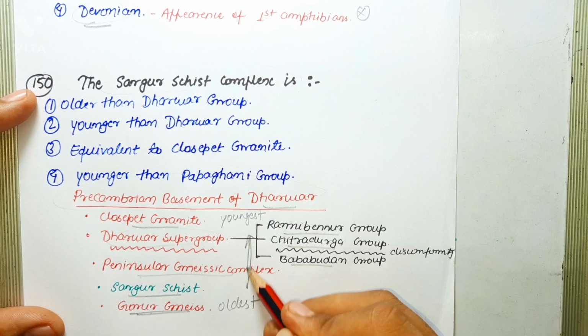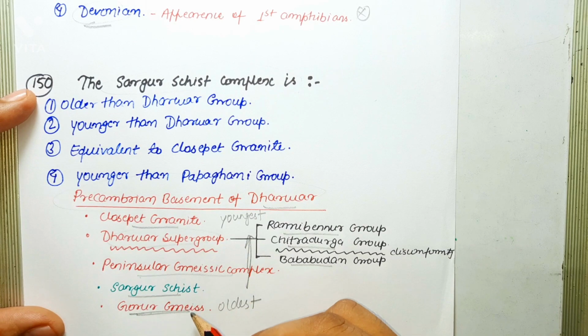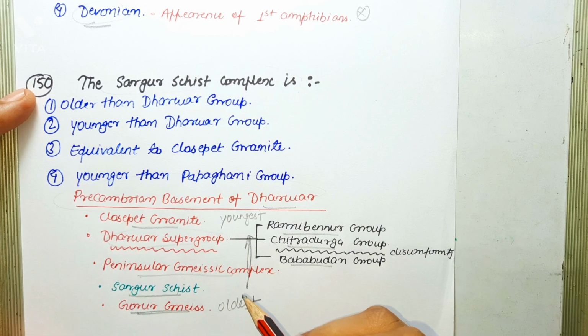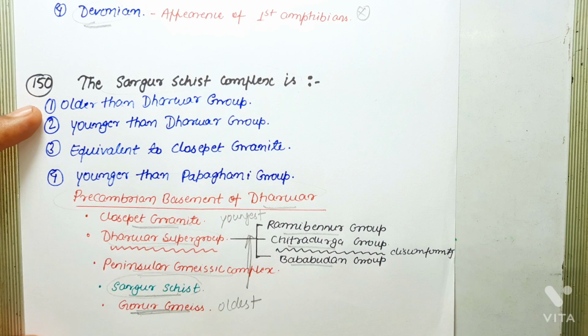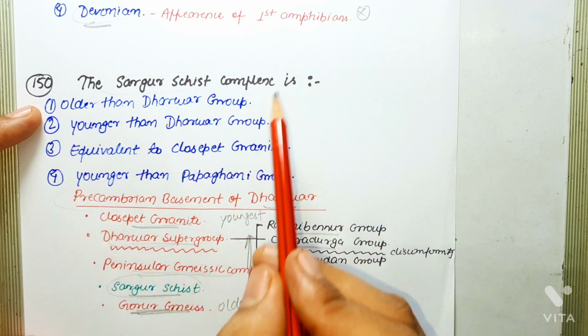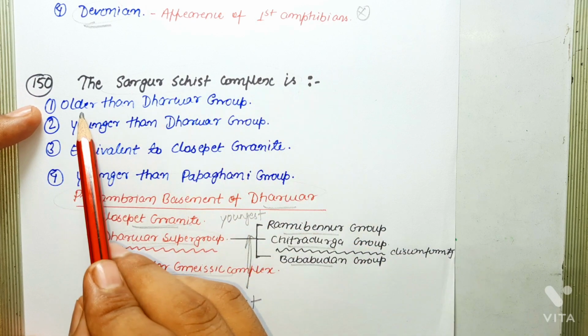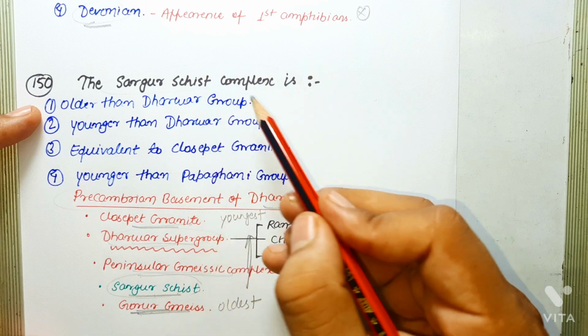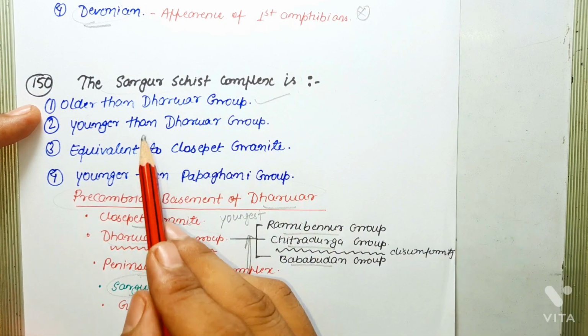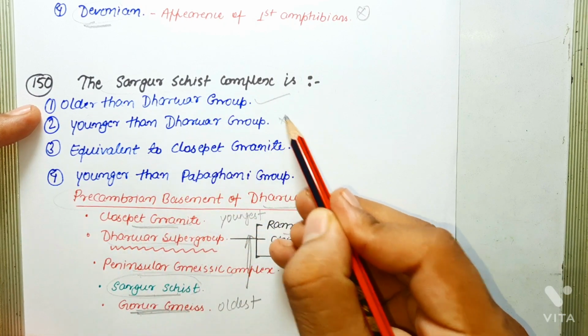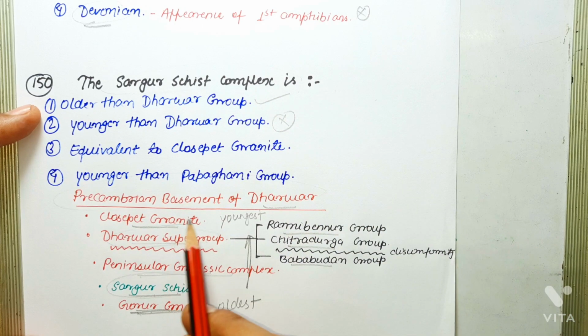And age gradually decreases from Gorur gneisses to Closepet granite. So clearly Sargur schist is oldest among Peninsular Gneissic complex, Dharwar supergroup and Closepet granite, but younger than Gorur gneiss. So the question says the Sargur complex is older than Dharwar group. So this is the correct statement. Younger than Dharwar group is an incorrect statement, because younger than Dharwar group there is Closepet granite.